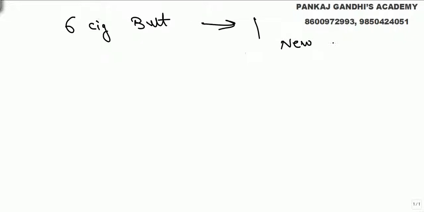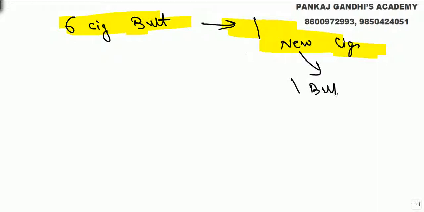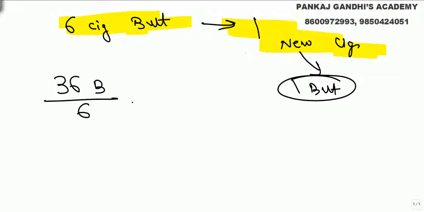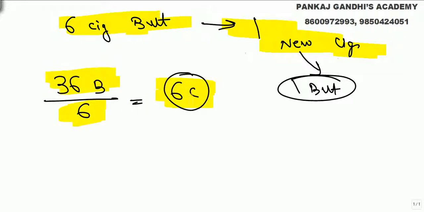Now what we know is the person from 6 cigarette butts makes 1 new cigarette. Simply from 6 butts he is going to make 1 new cigarette, but again from this 1 new cigarette, 1 butt will be generated. Now he has got 36 butts. We divide by 6, he makes 6 cigarettes. When he smokes these 6 cigarettes from 36 butts, 6 butts, 1 cigarette, he got 6 cigarettes.